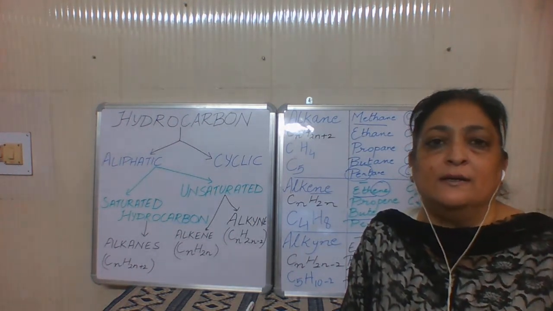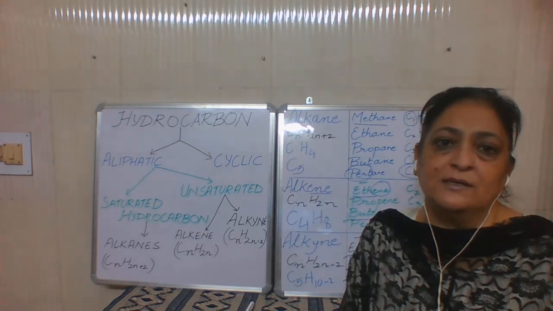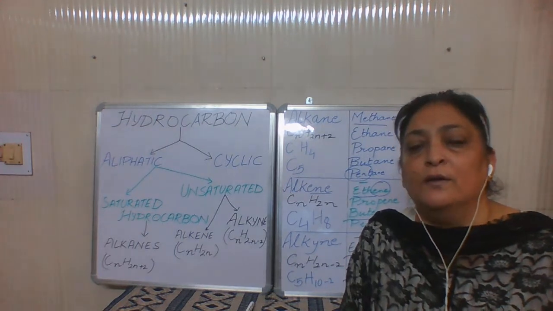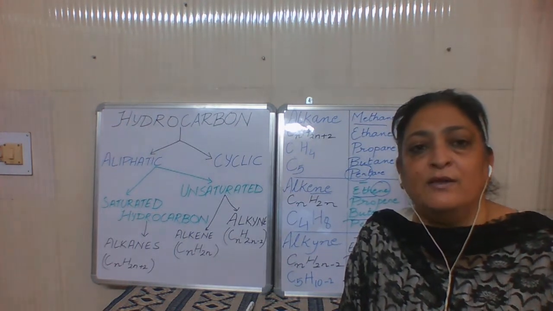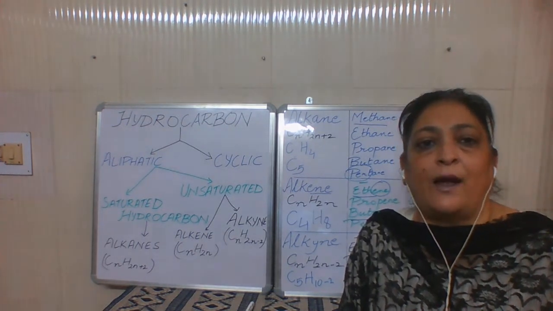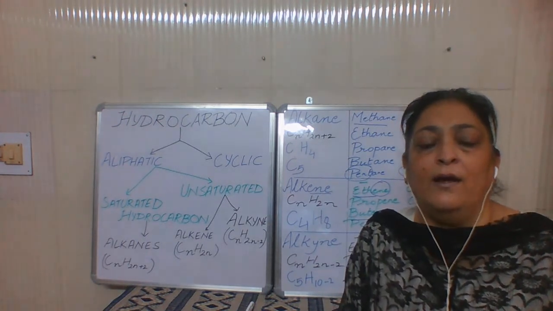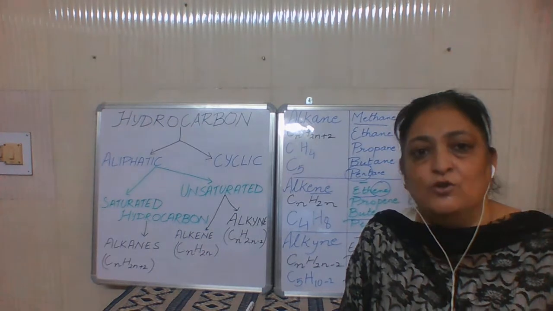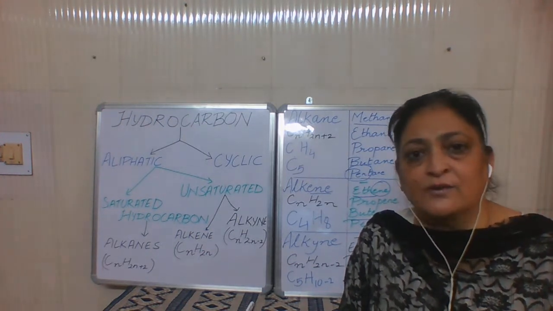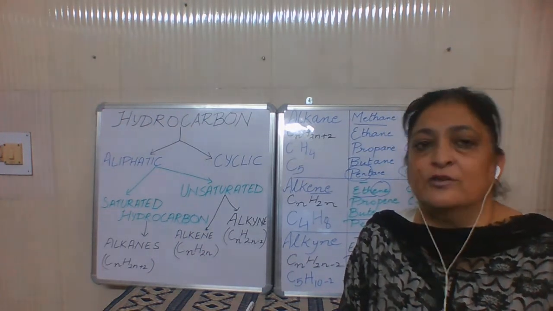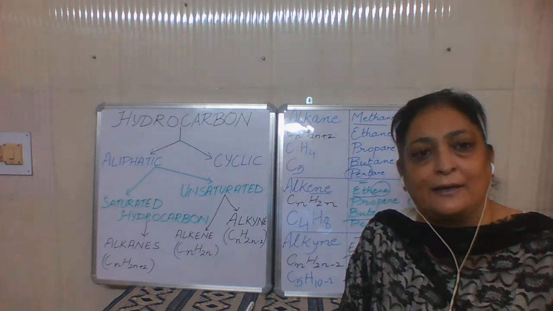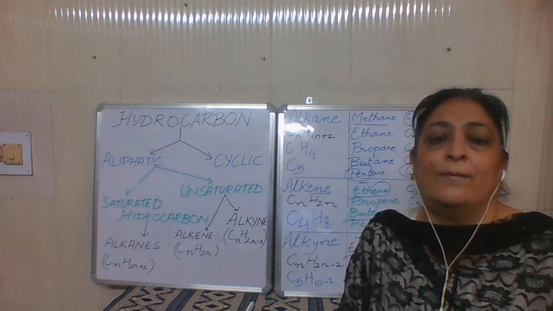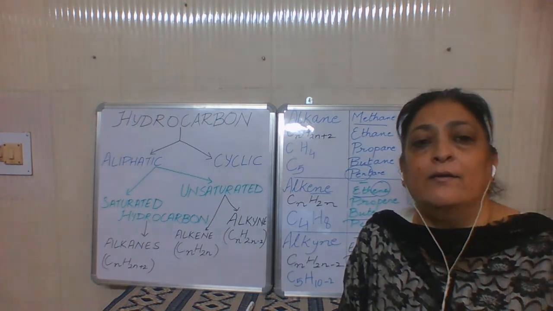We need not learn the molecular formulas. We only need to learn the general formula, and we should know the number of carbon atoms. We substitute the value of carbon atoms for n in the formula, and then we get the molecular formula of the organic compounds. So saturated and unsaturated hydrocarbons are clear. Saturated is only of one type, alkanes. Alkenes and alkynes are unsaturated. Why? Because they have a double and a triple bond.